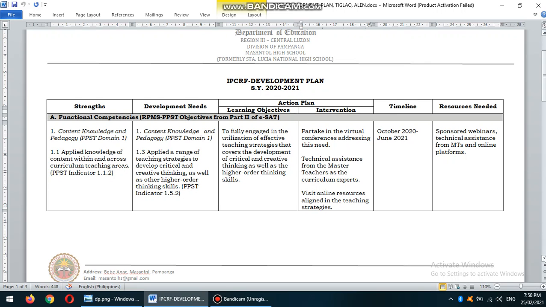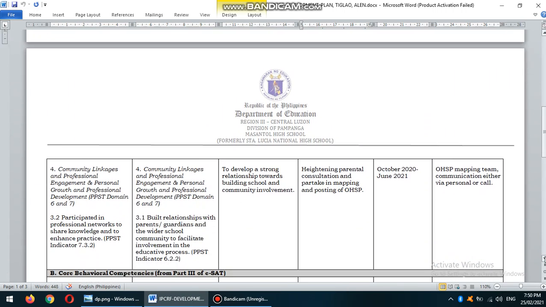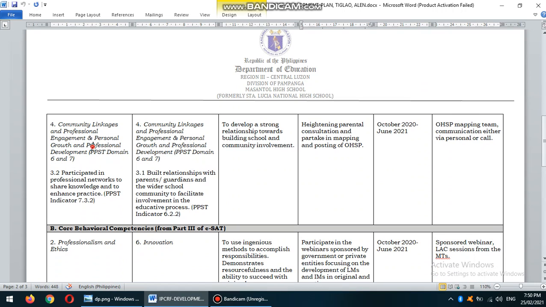Now, aside from that, I also prepared here the second column. Now, I have here my strength in the community linkages and professional engagement and personal growth and professional development, PPST domain 6 and 7. I included my strength as participated in professional networks to share knowledge and to enhance practice, and the PPST indicator 7.3.2.